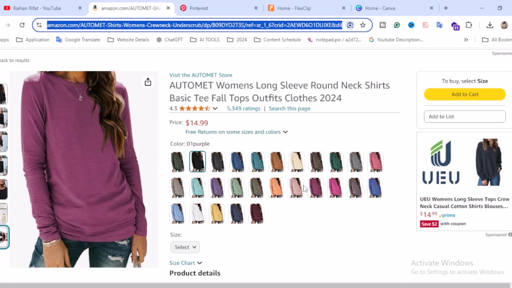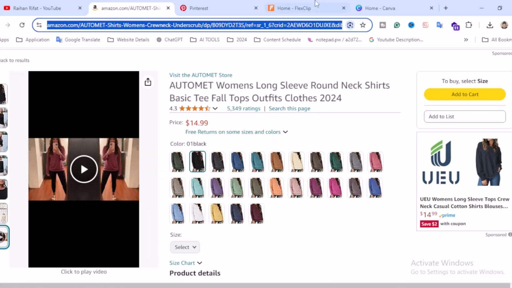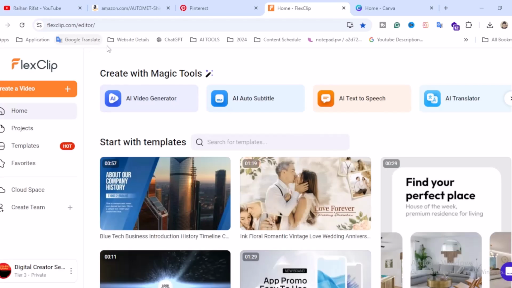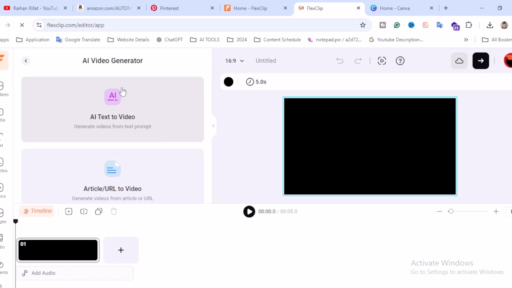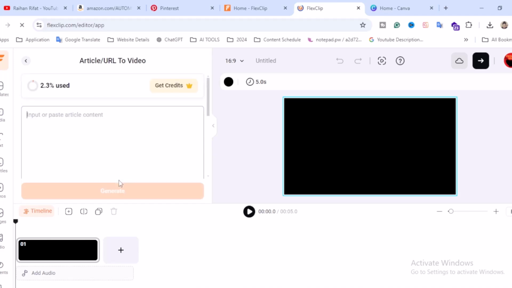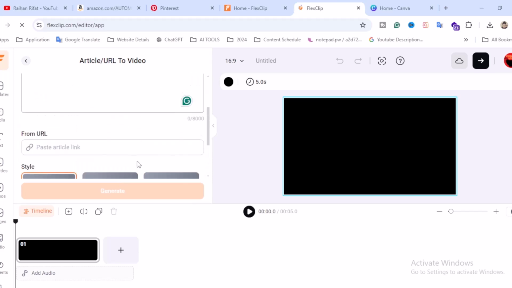Okay, so let's grab this product URL and go back to the tool, flexclip.com. Click on AI video generator. Once you land on the AI video generator, you will find AI text to video, article to video. Let's click on article to video, and it's time to put our article here. So paste it here. Alright guys, and it's time to generate.